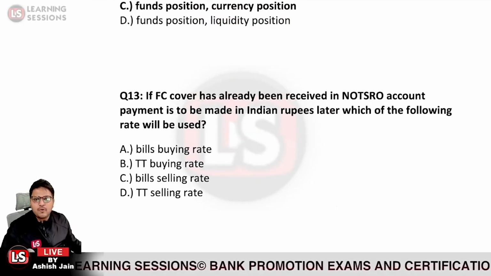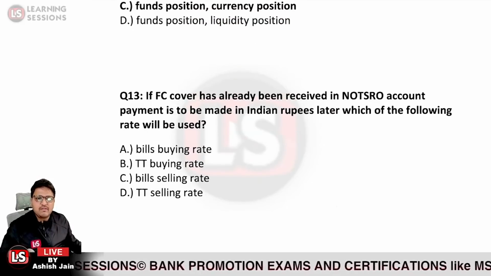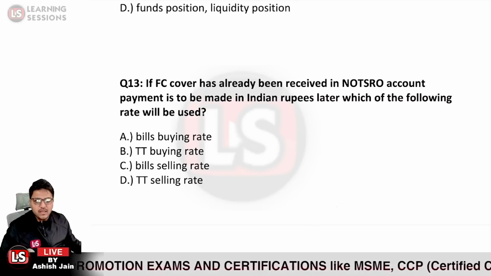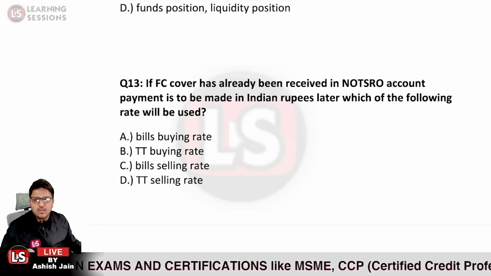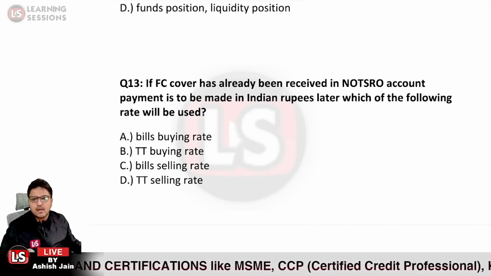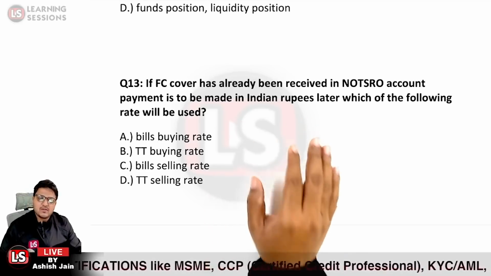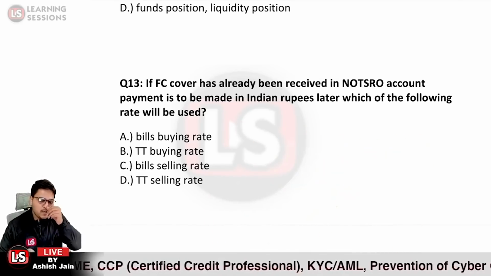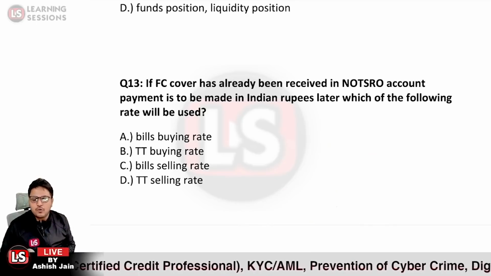It says, if foreign currency has already been received in Nostro account, payment is to be made in Indian rupee later. Which of the following rate will be used?